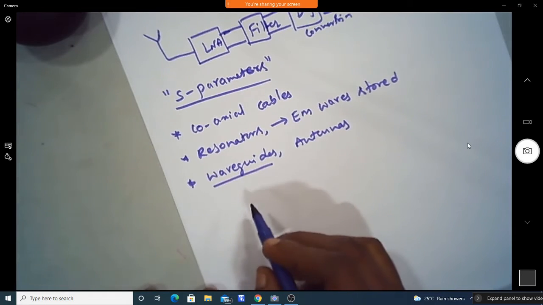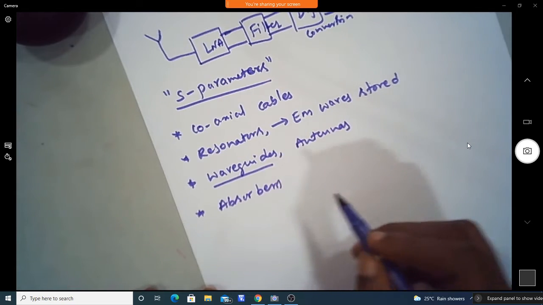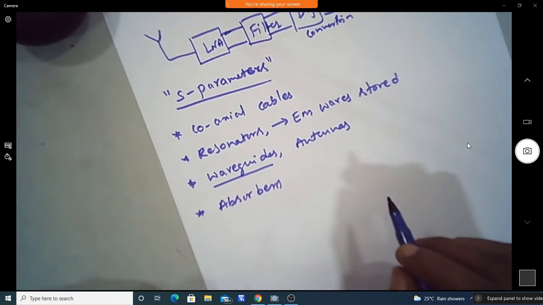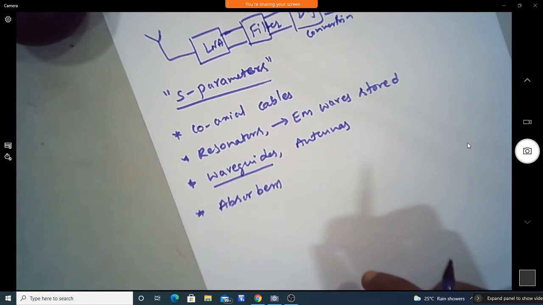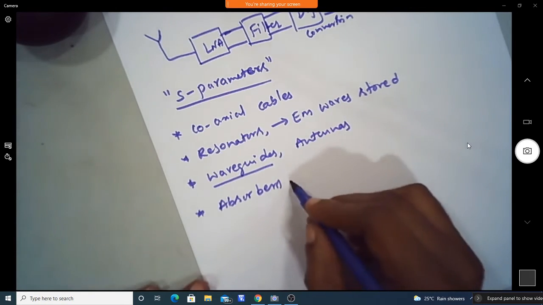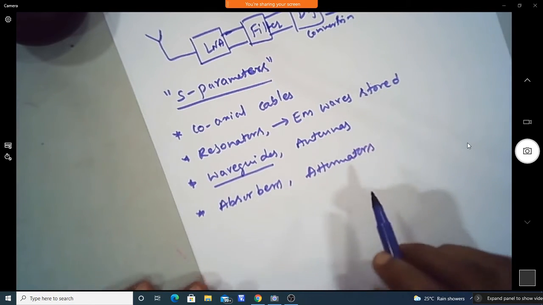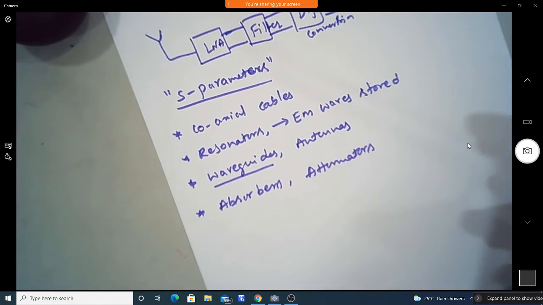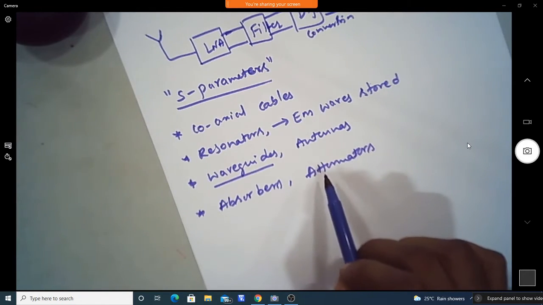And also we have absorbers, where we need to absorb the EM waves completely at a particular point. We also have attenuators: at some particular point, some of the power needs to be absorbed and some of the power needs to be transmitted. In those situations attenuators are used.